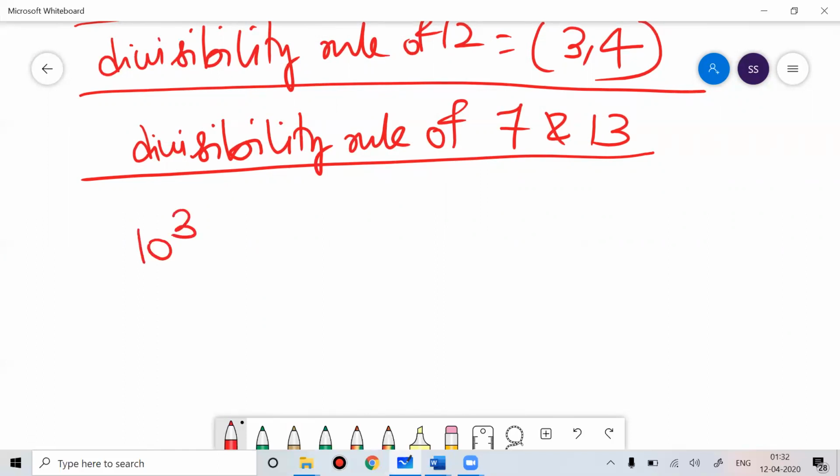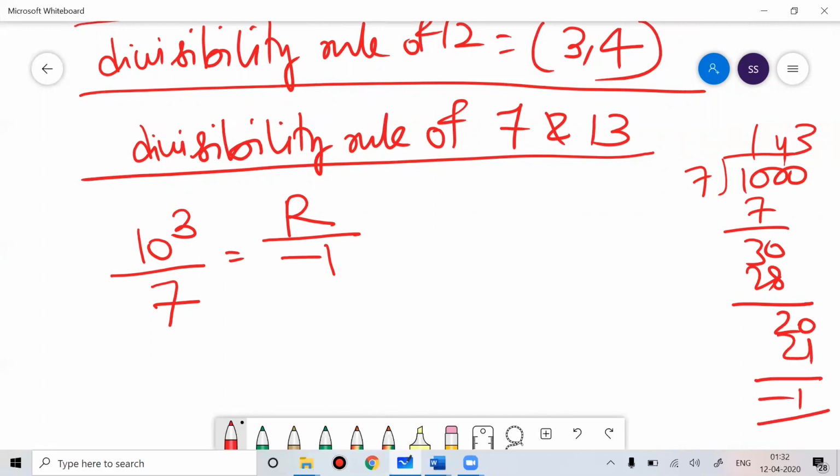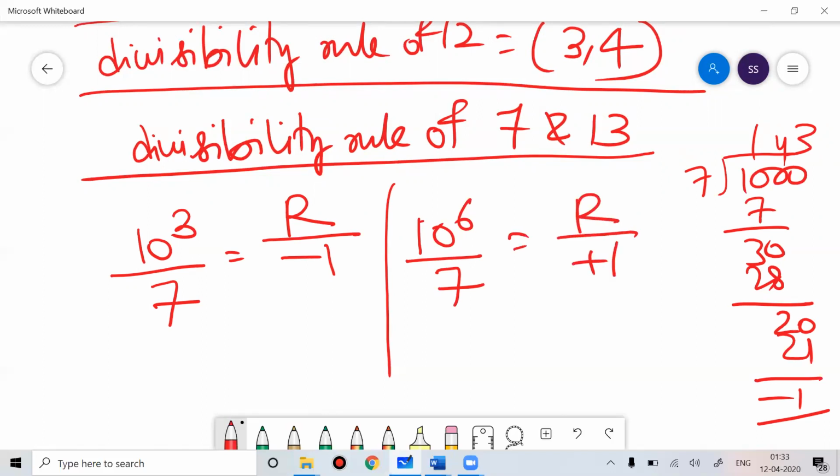Always understand 10 to the power 3. If you divide it by 7, you'll get the remainder minus 1. 1000 divided by 7: 7 ones are 7, 30; 7 fours are 28, you'll get 20; then 3 sevens are 21. So if you divide 10 to the power 3 by 7, you'll get the remainder minus 1. Then 10 to the power 6, if you divide by 7, you'll get the remainder plus 1.